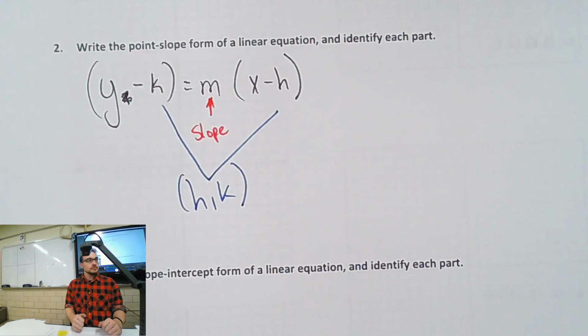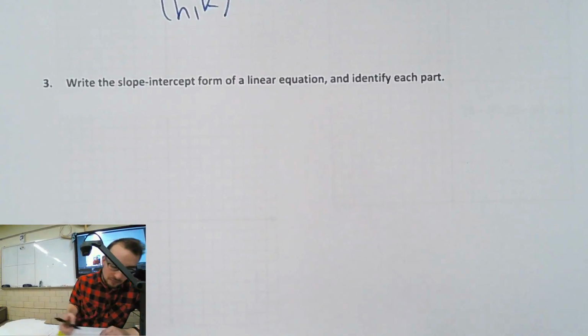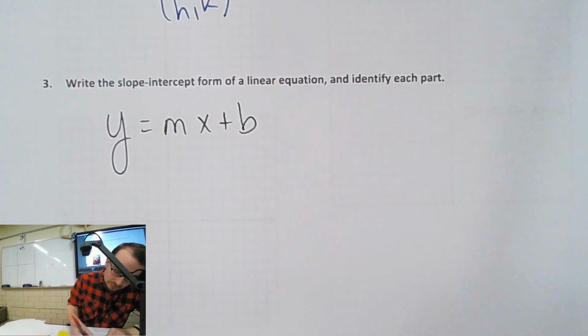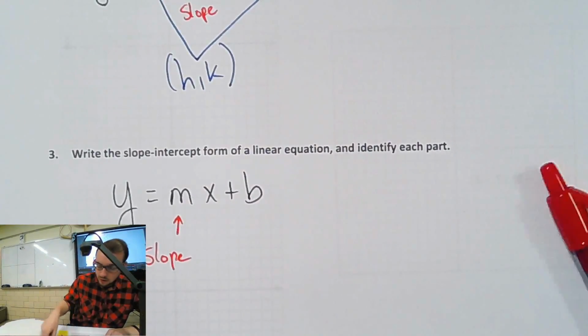Number 3, write the slope-intercept form. What's slope-intercept form? Y equals mx plus b. Very good. It's the one with the slope and the intercept. Which intercept? Y. Which intercept? X. I asked the questions. It's y.